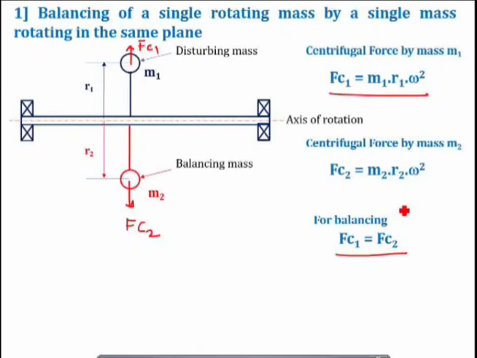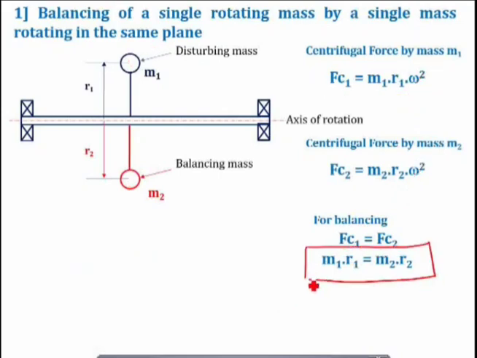So this Fc2 should be equal to Fc1 but in opposite direction. So for balancing, Fc1 is equal to Fc2. Omega square and omega square are constant, so they will get cancelled. So finally the balancing condition will be M1R1 is equal to M2R2. When M1R1 of a disturbing mass is equal to M2R2 of a balancing mass, you can say that this corresponding system is balanced. That is a balancing of a single rotating mass by a single mass rotating in the same plane.